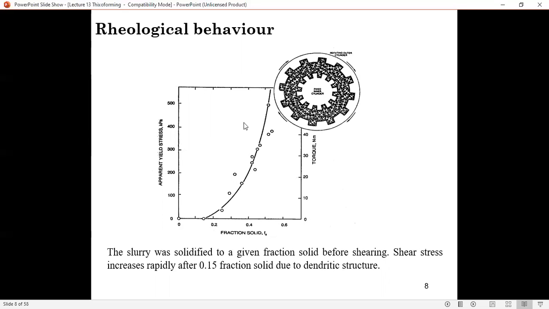So this kind of behavior of standard materials solidified during casting cannot be used in thixoforming operations. We have to modify the material so that it will not have this dendritic structure. So we're going to look into how to form a pellet without a dendritic structure.